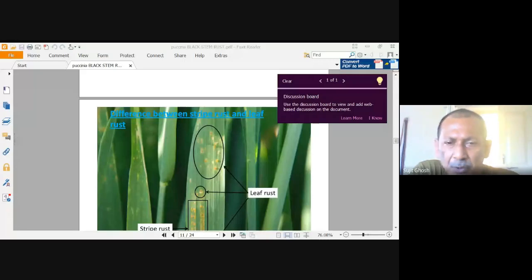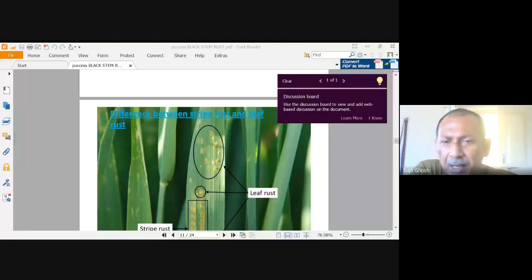Stage 0 is named Aeciospore. Stage 1 Urediniospore, 2 Teliospore, 3 Basidiospore, and 4 Pycniospore and flexuous hyphae. These are the stages.